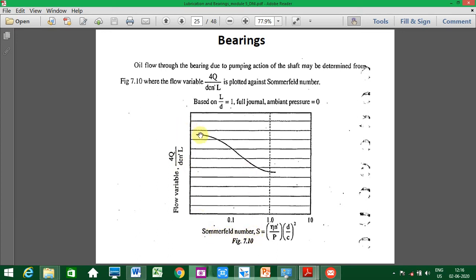Our benchmark is 1 here, and it goes below 0.11. You will understand this better from the data book when you solve the problem.